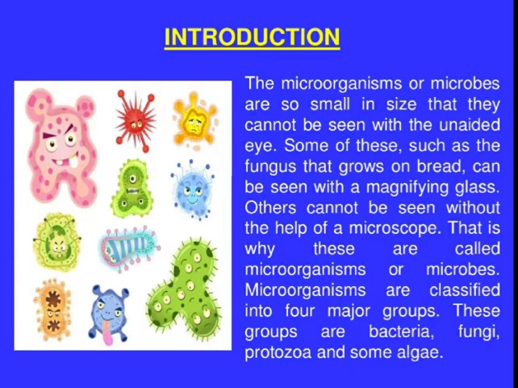Other microorganisms are so small, so tiny, that they cannot be seen without a microscope. So a microscope is required. That is why these are called microorganisms or microbes.